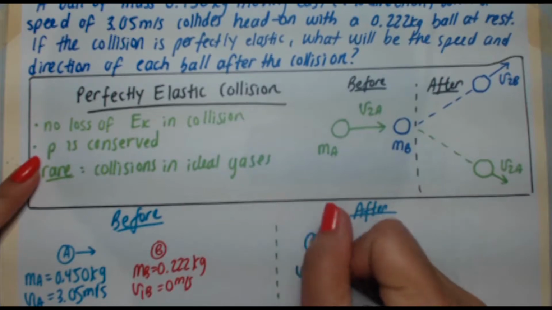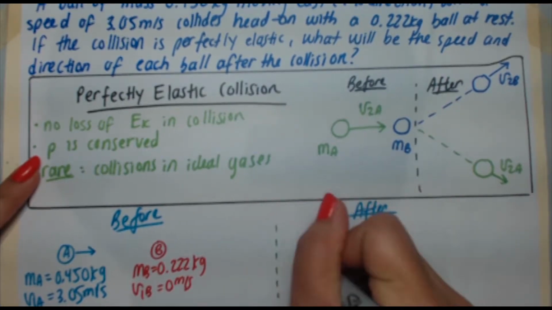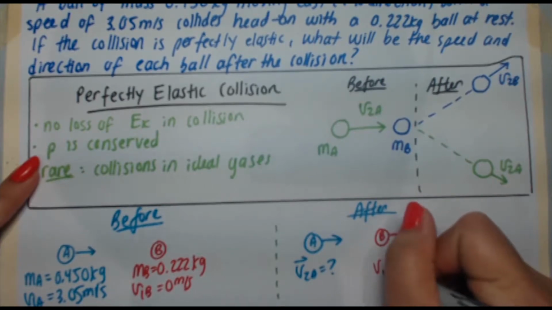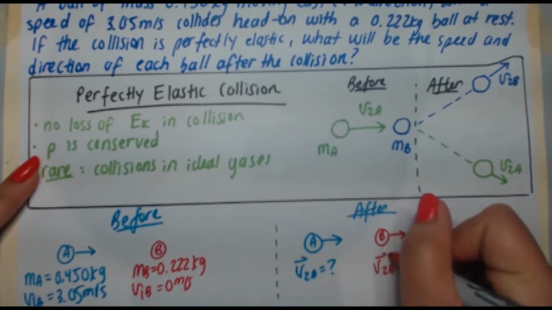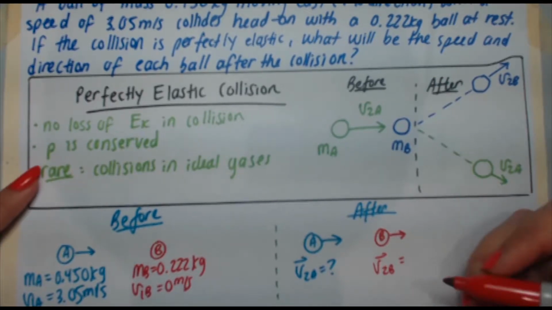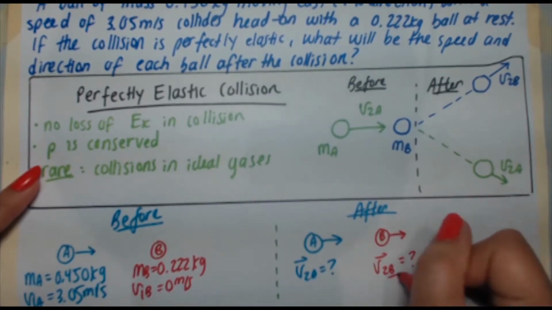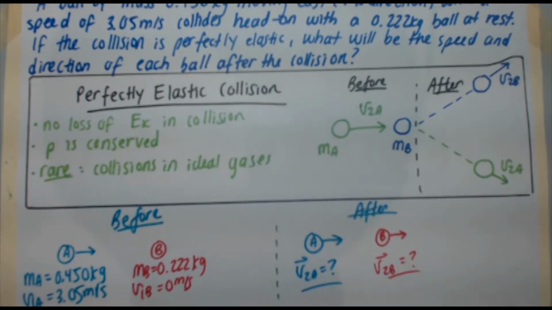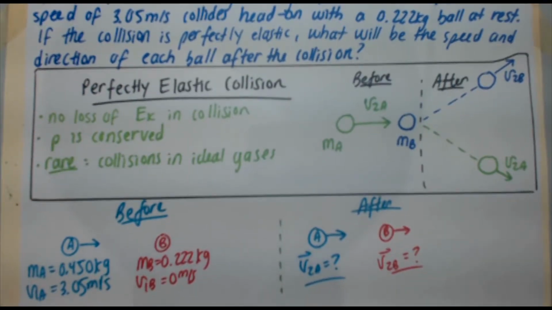So we're looking for V2A. Specifically, we need the velocity, because it wants the direction too. But like I said, because they're both going off in a straight line, you just have to find the speed, and then for direction, you can just say east, as they say in the question, or positive x direction. So here's what we're looking for: V2A and V2B. Hopefully you see this as a conservation of momentum problem, and since it's perfectly elastic, you also get to use conservation of kinetic energy. That's nice.